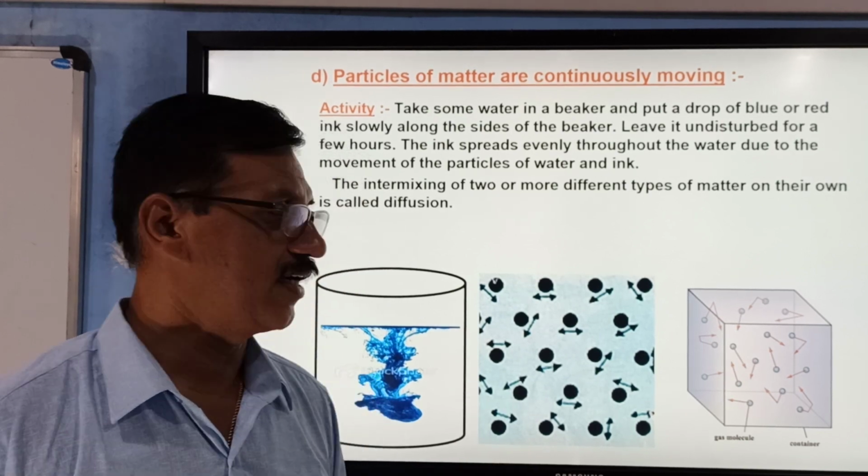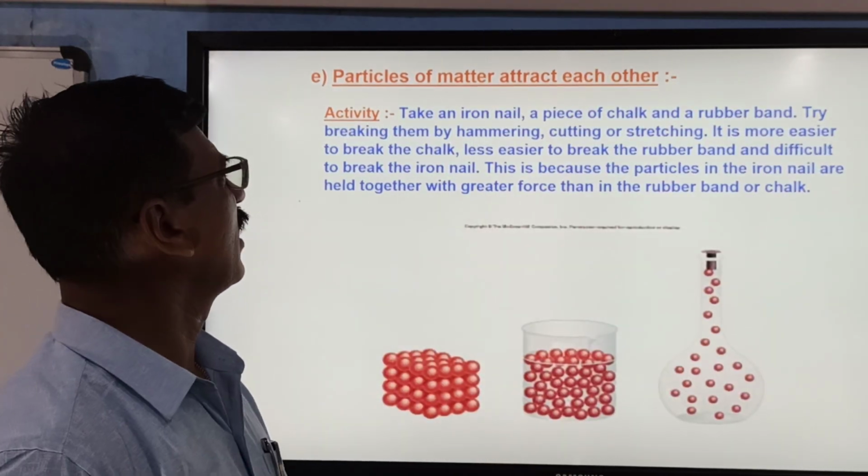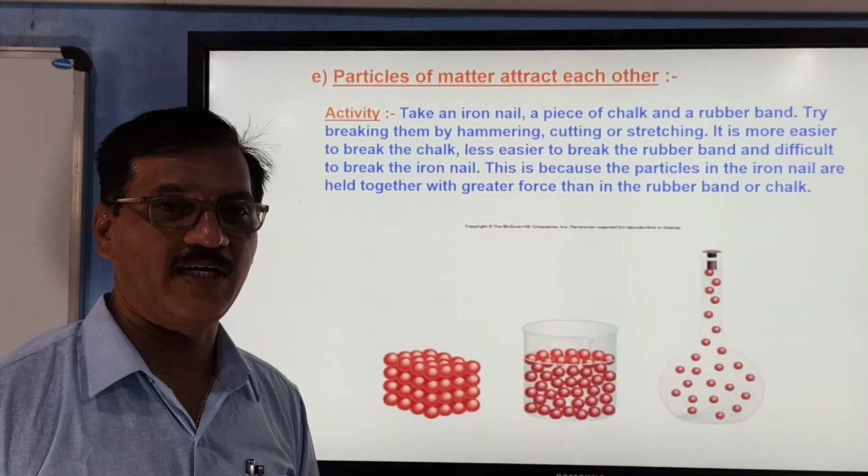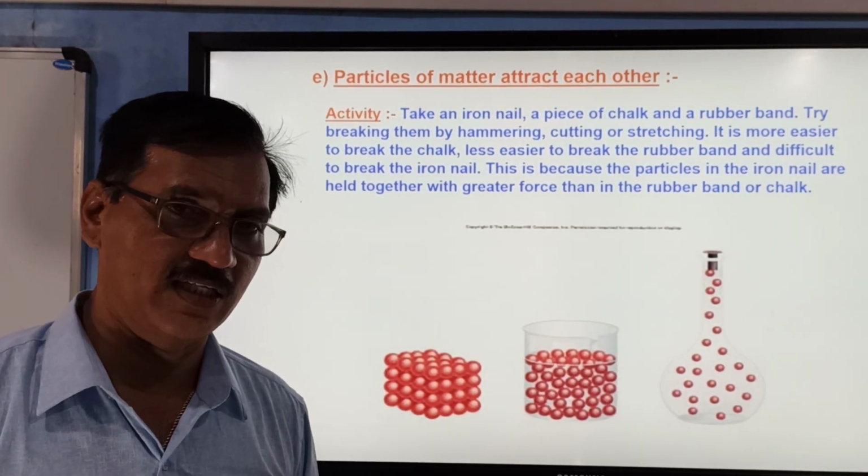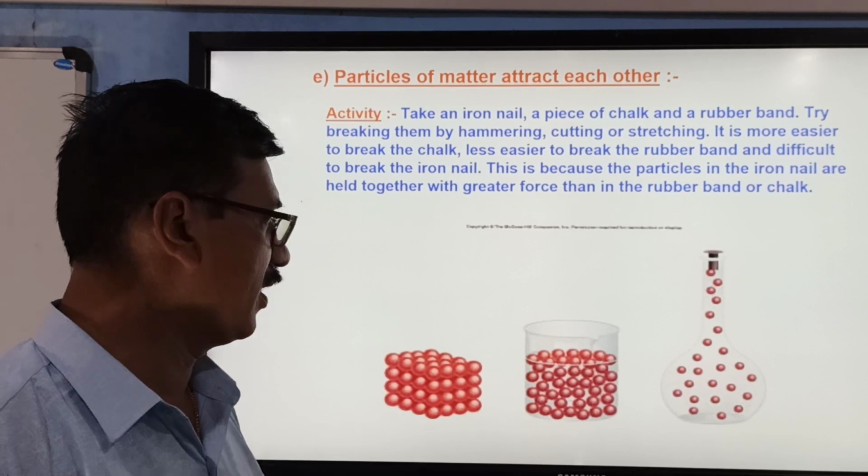Particles are in continuous motion. Now coming to the particles of matter attract each other. How much are they attracting each other? What is the force of attraction between them? Let us try to know.